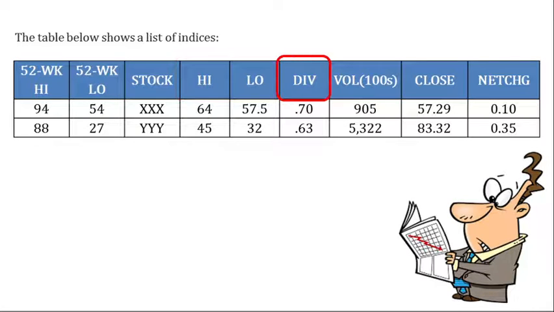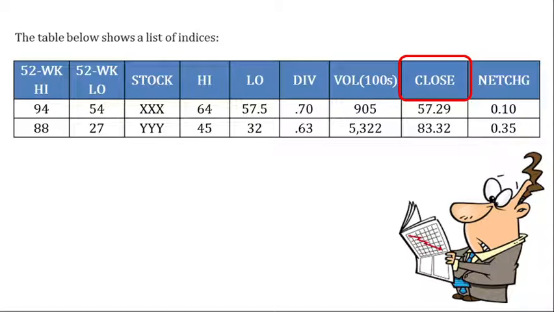DIB, yan yung dividend per share last year. Vol or yung volume, yan yung number of shares in hundreds traded in the last trading day. So, dyan, sa stock XXX, nakita natin na 905 siya, meaning 905 times 100, yan ay 90,500 shares yung nabenta last trading day.